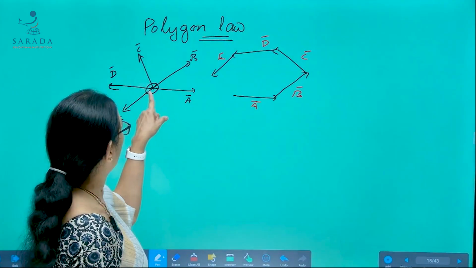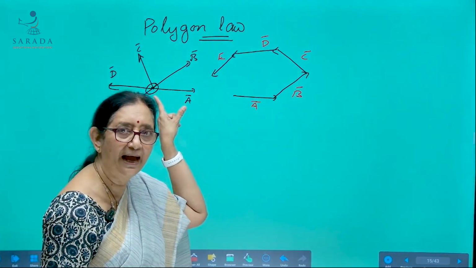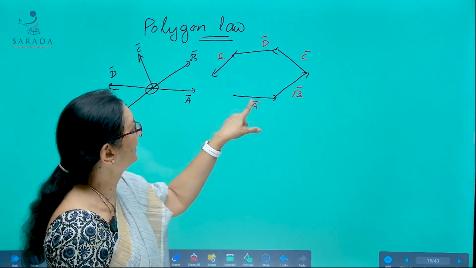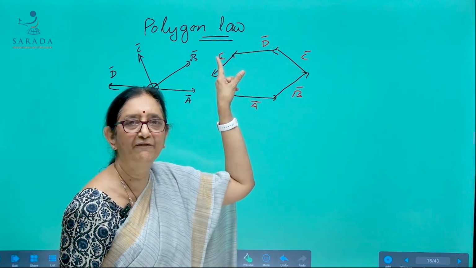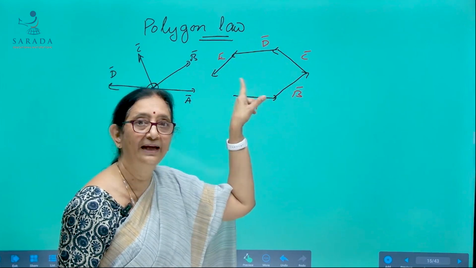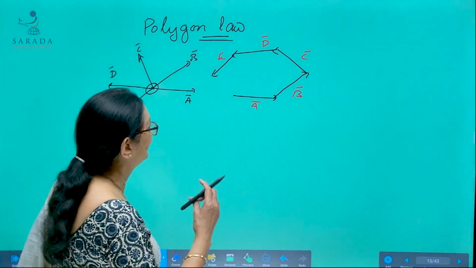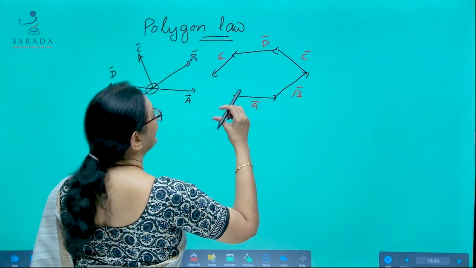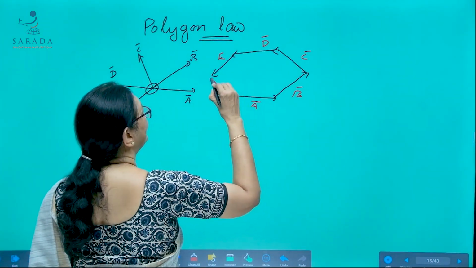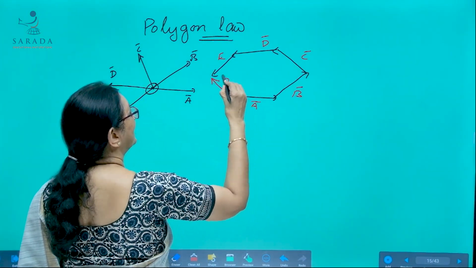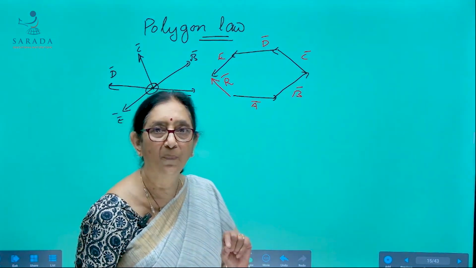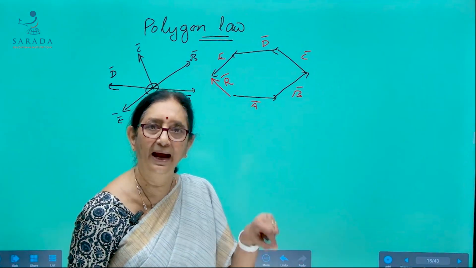So when a number of vectors simultaneously acting on a point are represented by the sides of a polygon taken in order, then its closing side taken in the reverse order represents their resultant both in magnitude and direction.